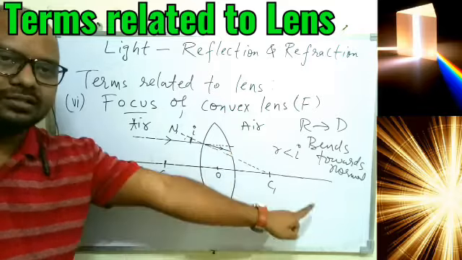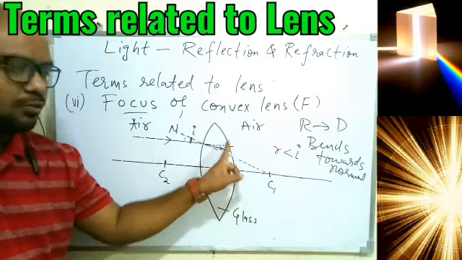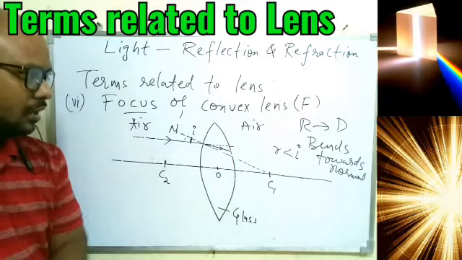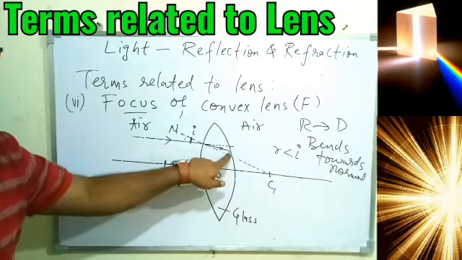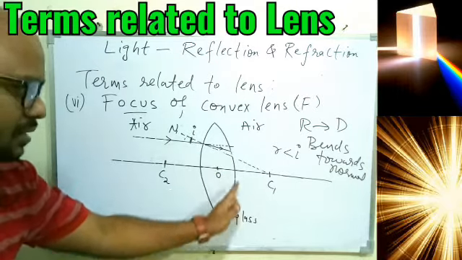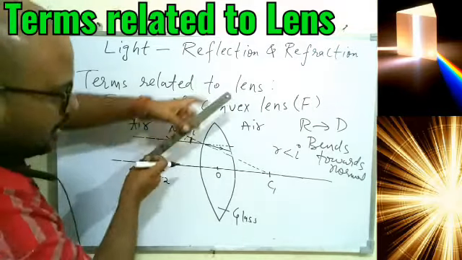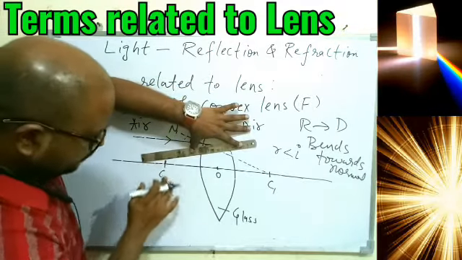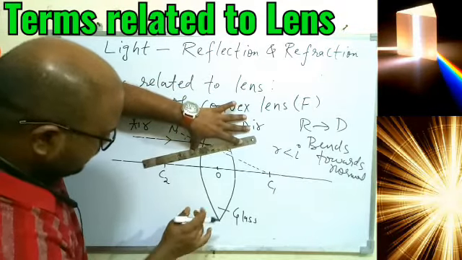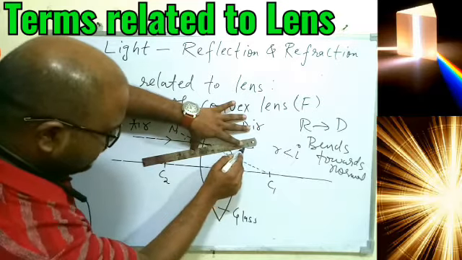Now again it cannot pass straight away. Here again the medium will change from glass to air. It will change the direction again. But for this surface again we have to find the normal. But this surface is facing this side, so normal will be from C2. So here we can draw the normal again. This one is the normal.